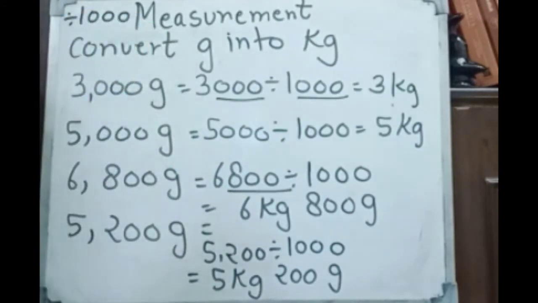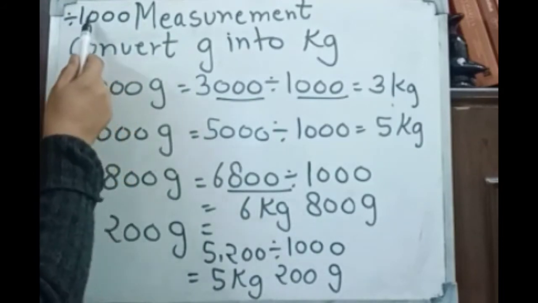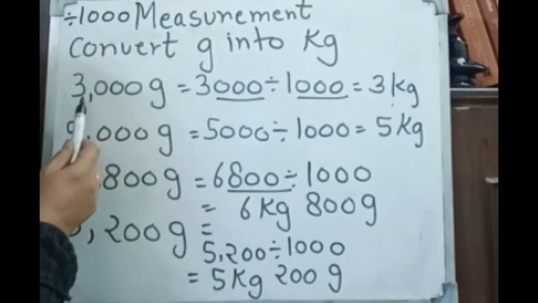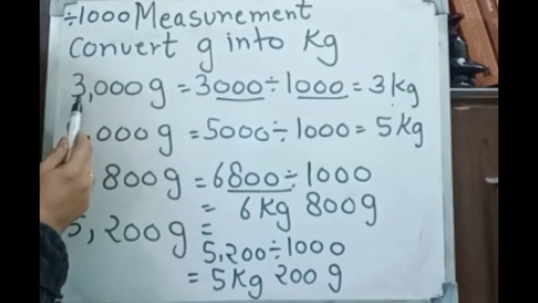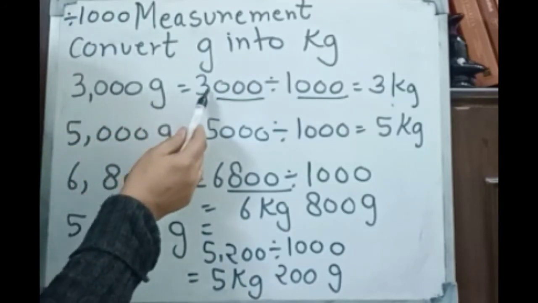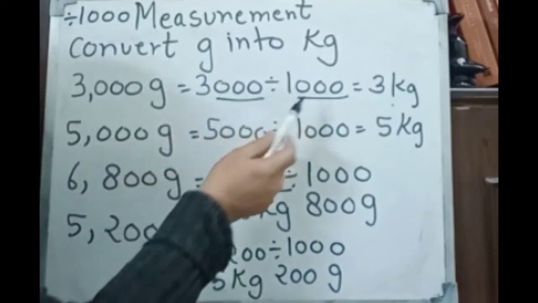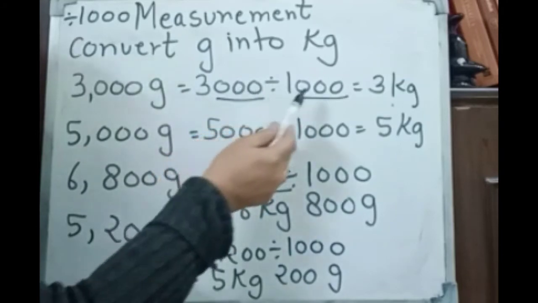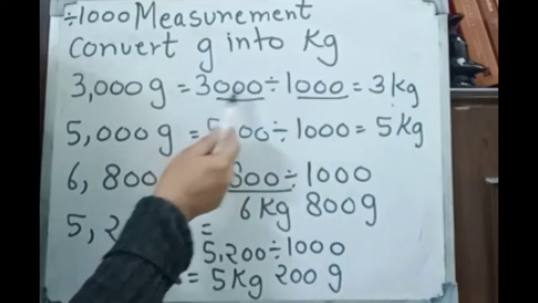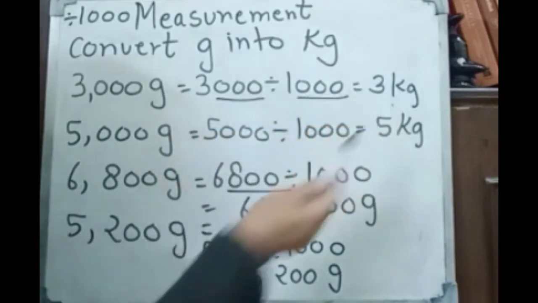Now take care of that. You all know division very well. We have 3 zeros here. So whatever the number is, here we have 3000 gram. What we will do? 3000 divided by 1000. Here we have 3 zeros. Here we have 3 zeros. So remove the zeros. Now the answer is 3 kilogram.